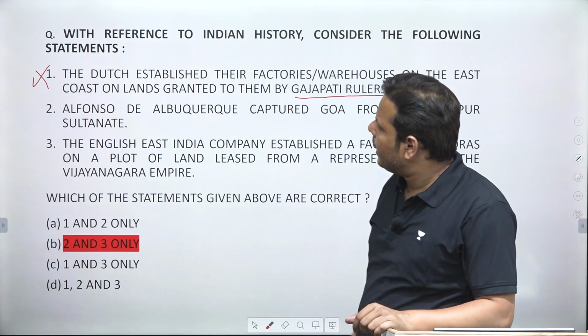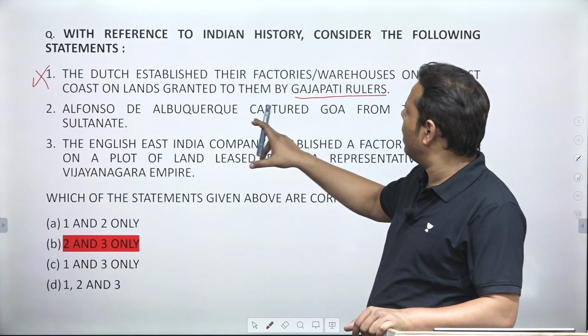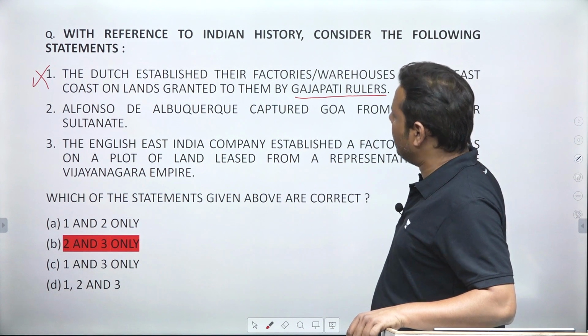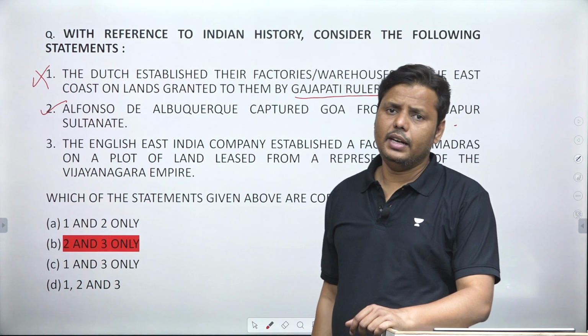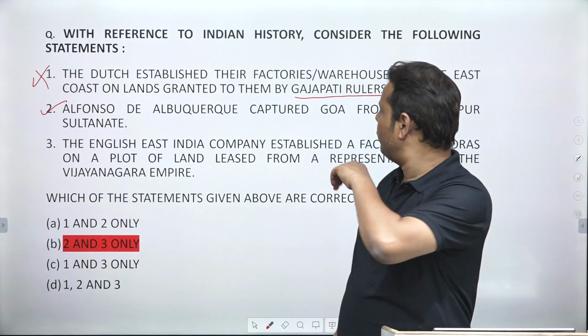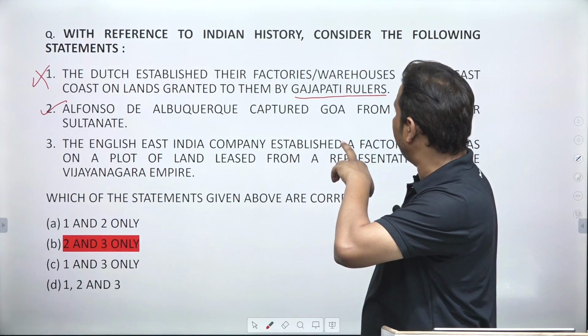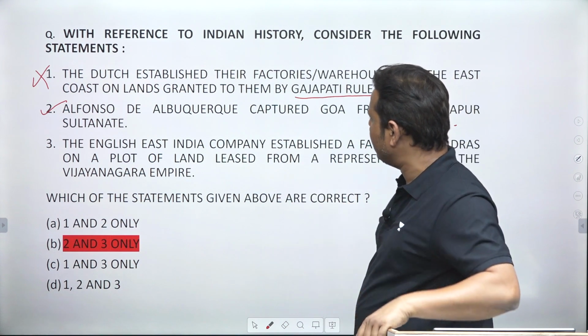Then it comes to the second statement. Alfonso de Albuquerque captured Goa from the Bijapur Sultanate. This is a very simple statement. You all know that in 1510 Goa was taken away from Bijapur. So this is a correct statement.